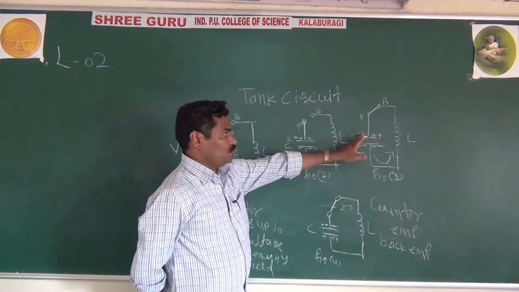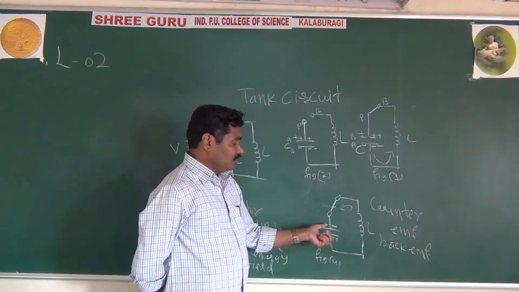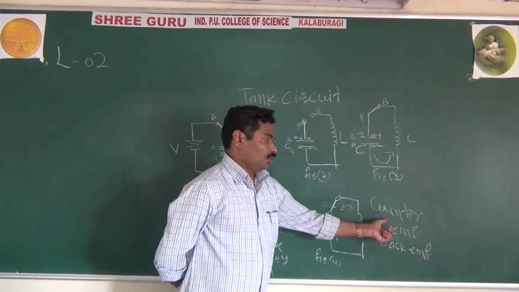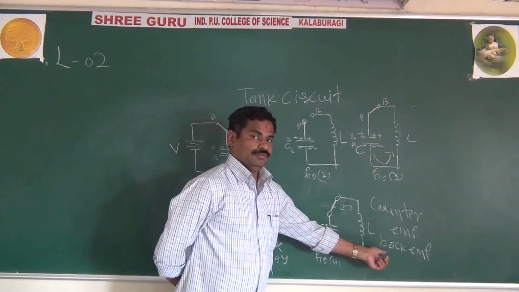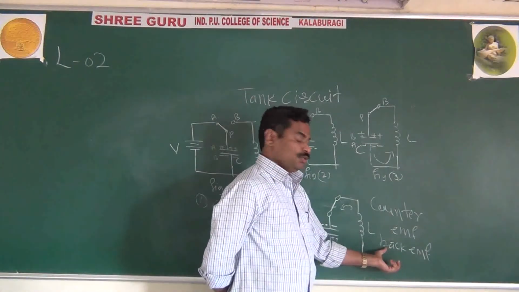Here positive and negative, there negative and positive. Why does the capacitor charge in the opposite polarity? Because of the counter EMF, or back EMF.